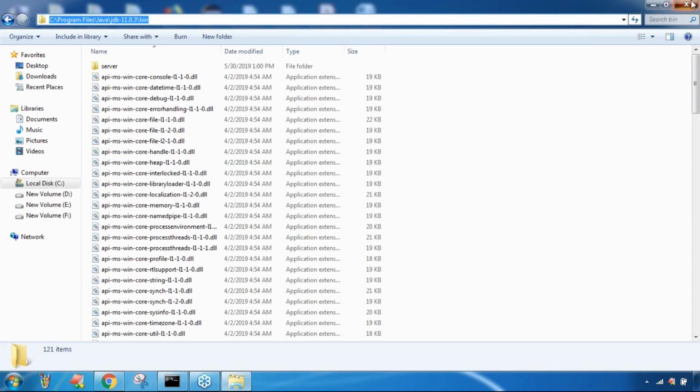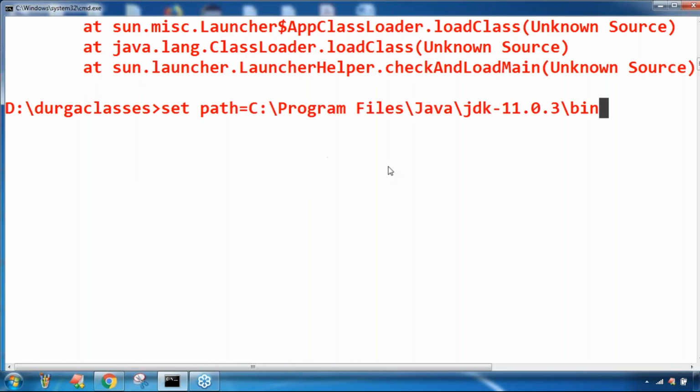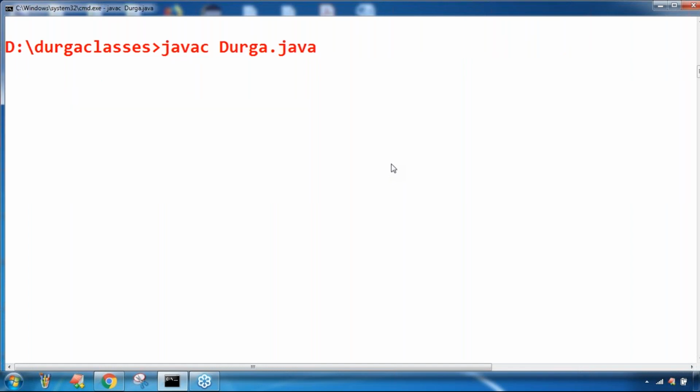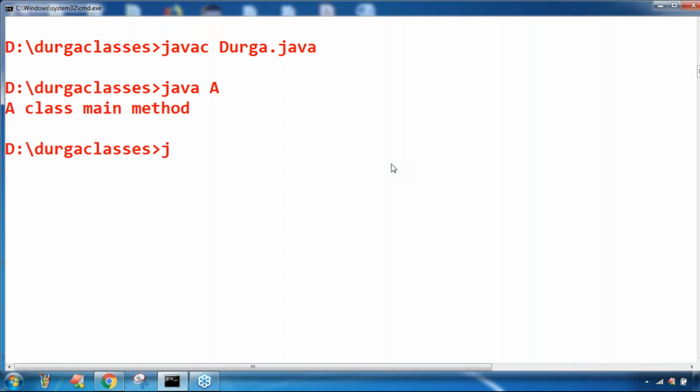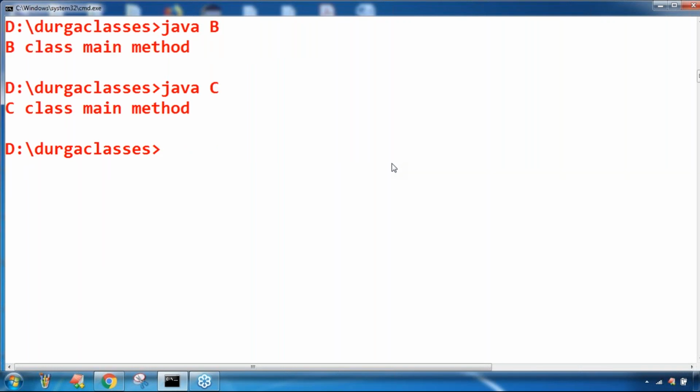Okay. Now here just have a look once. Set path is equal to like this. I'm taking. So now javac Durga.java. Javac Durga.java. Sorry. Here just observe javac Durga.java. Happily the code is going to compile. No problem at all. Yes. Next java A, class main method. A class main method. Java B, class main method. Java C, class main method. Have you observed, right? C class main method.